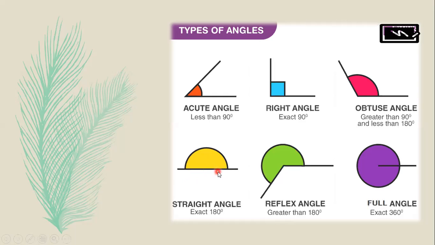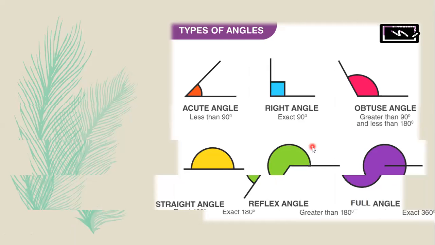Just now we have seen the straight line. See here, from here to here you get 180, so the reflex angle will be more than 180 degrees. Next is one full angle. See here the point, and how the angle is formed: if you start from here and take one complete round, then it becomes 360 degrees. So these are the examples of types of angles.